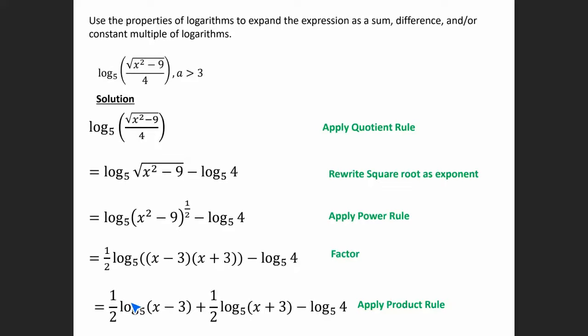So I'm going to have log base 5 of (x minus 3) plus log base 5 of (x plus 3). But the half is being applied to both of them. So we have 1/2 log base 5 of (x minus 3) plus 1/2 log base 5 of (x plus 3) minus log base 5 of 4. Okay, so you want to simplify as much as you can. Any questions on this example?